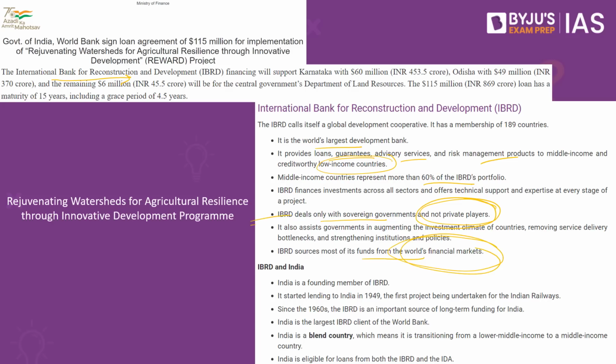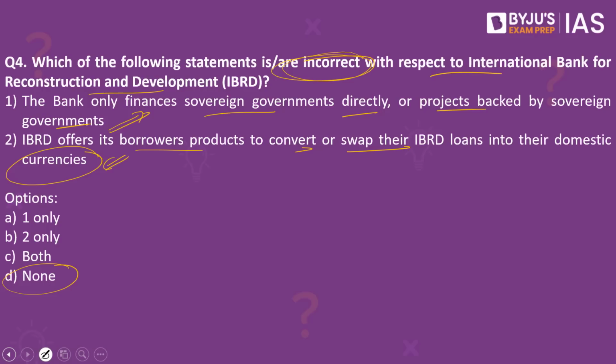So if you look into this statement, yes, IBRD only deals with the sovereign governments and not with the private players, and IBRD also offers products to the countries in the form of domestic currencies as well. Since it is asking for the incorrect statement, the answer to this would be none.